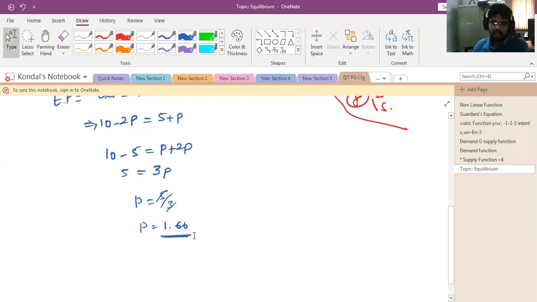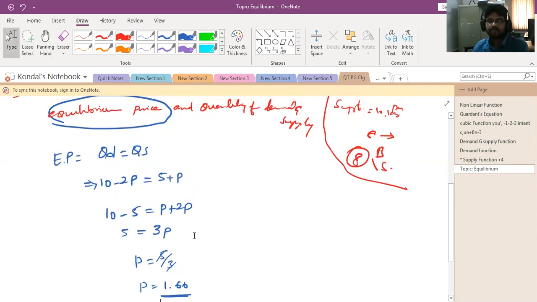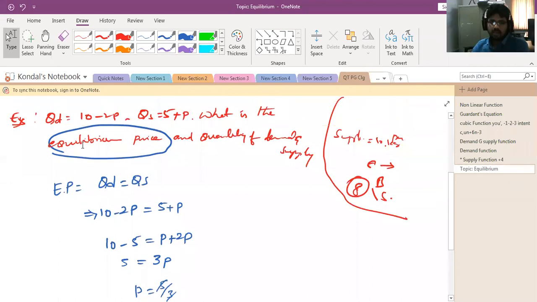Have you understood clearly? Please let me know. Yes, sir. So generally, first we need to find the equilibrium price, which is where demand is equal to supply. These are the two equations they have given: the demand equation 10 minus 2p and the supply equation 5 plus p. They are asking what the equilibrium price is, which is where demand equals supply.